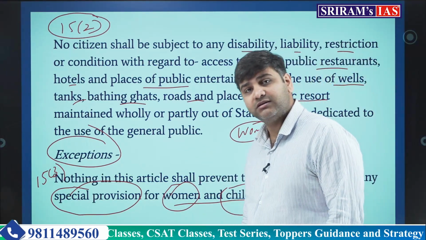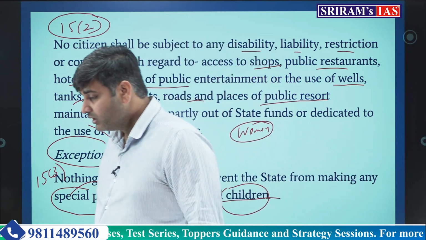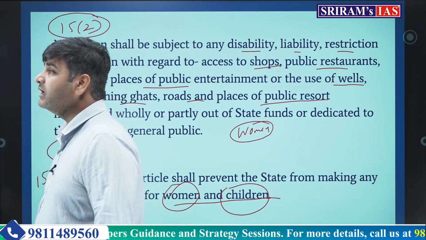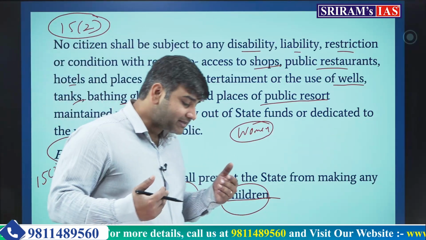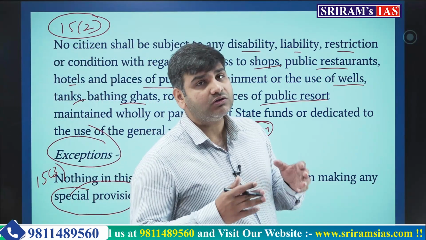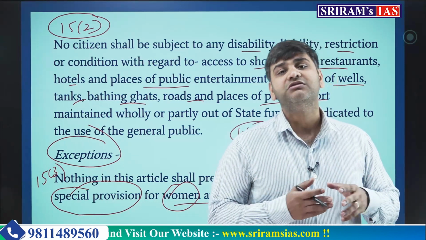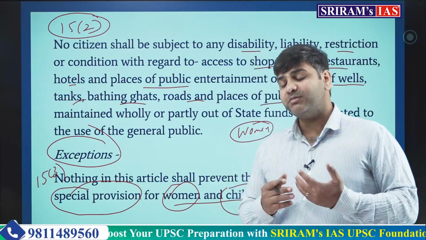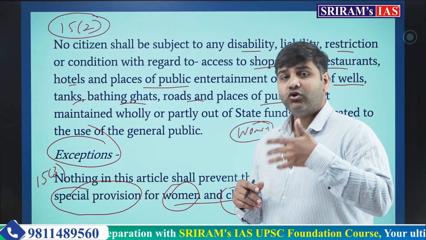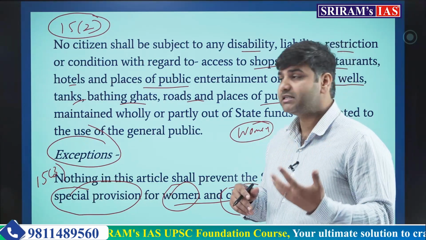Okay. Now these 3 clauses were there in the original constitution, but there were other sections also which needed special provisions for their upliftment, and that is the reason why several changes have been made as the constitution started to progress and the country started to progress.